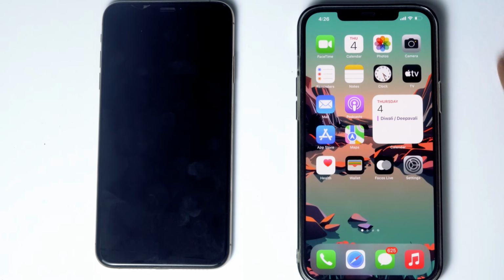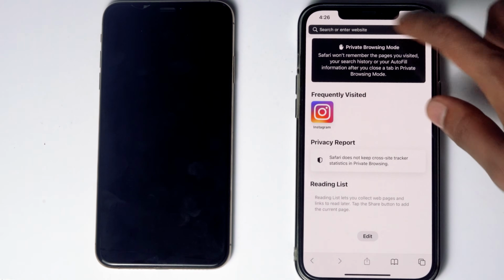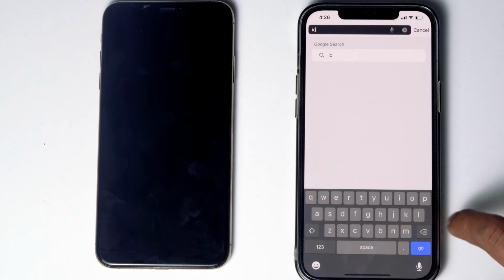Here's the phone. What you have to do is go to Safari, then go to iCloud.com.